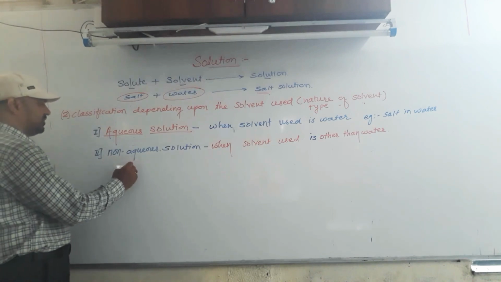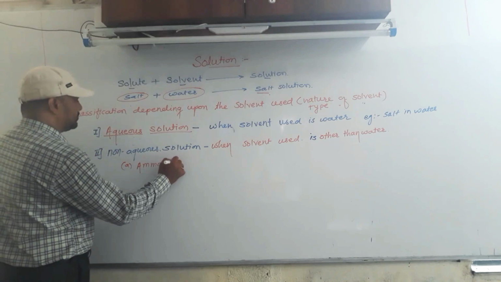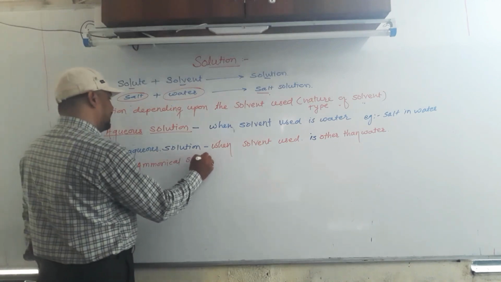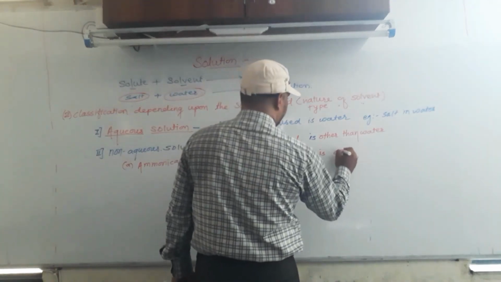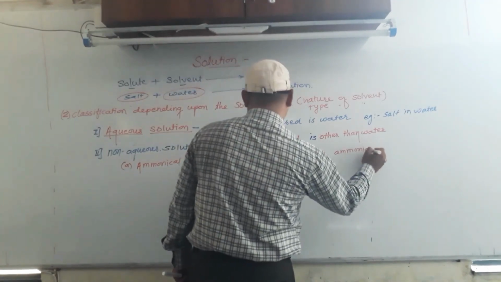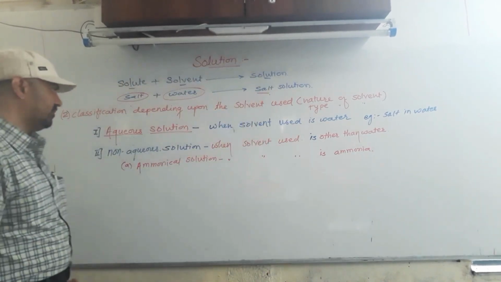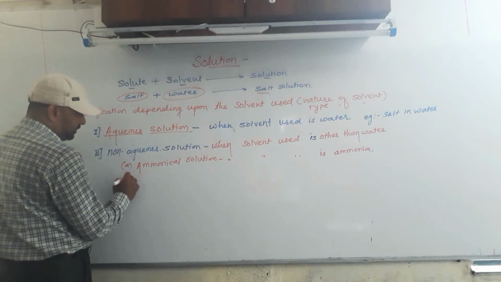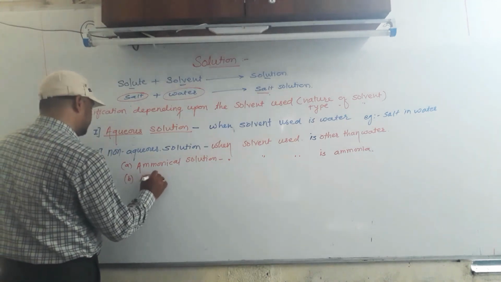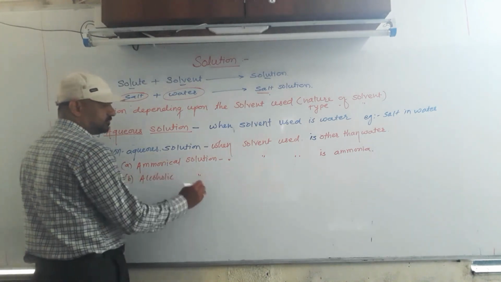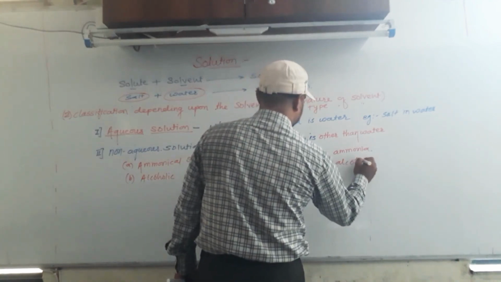In non-aqueous, write any one solution. For example, ammonical solution. The name itself indicates that the solvent used is ammonia, so it is called ammonical solution. Then alcoholic solution, when the solvent used is alcohol. Benzylic